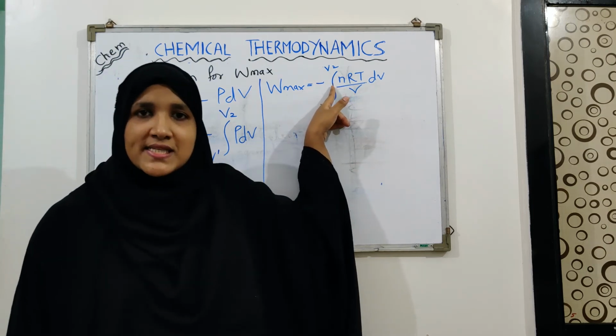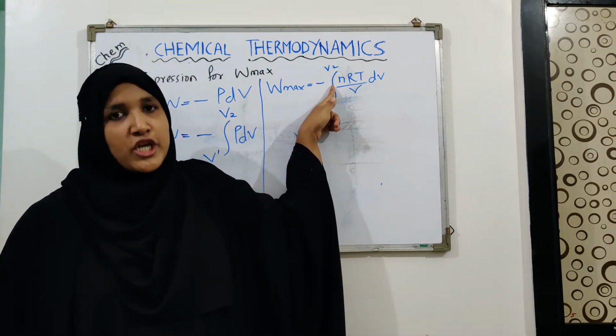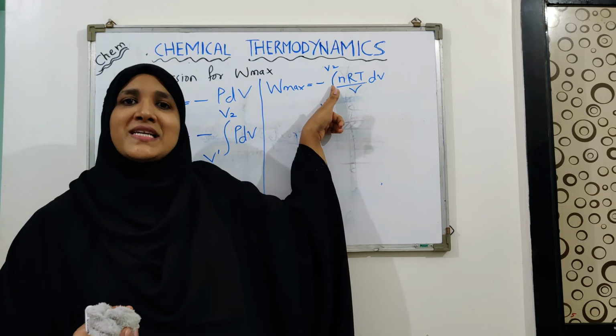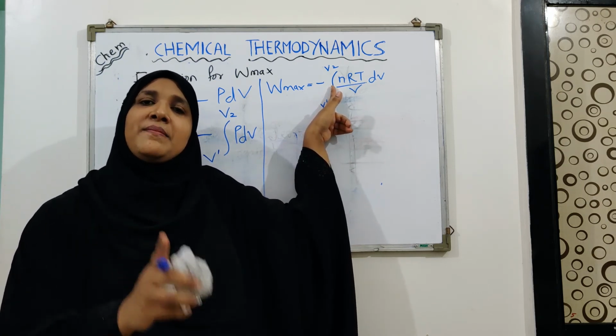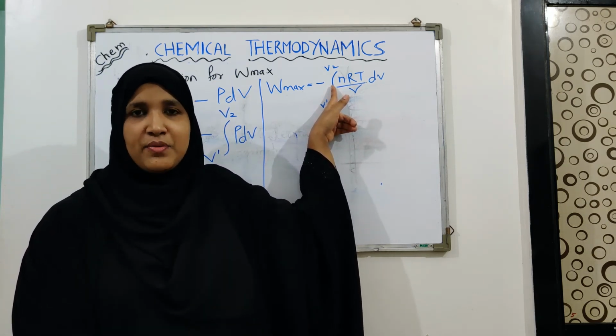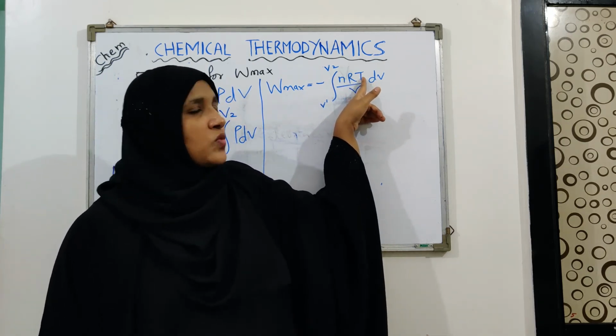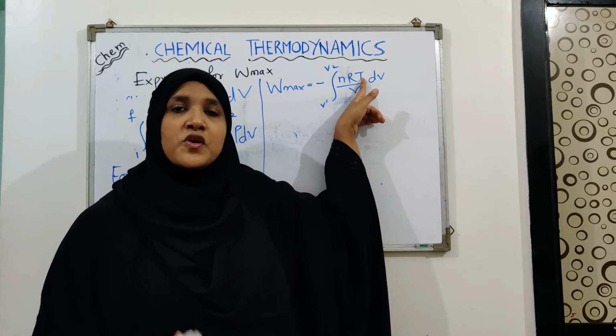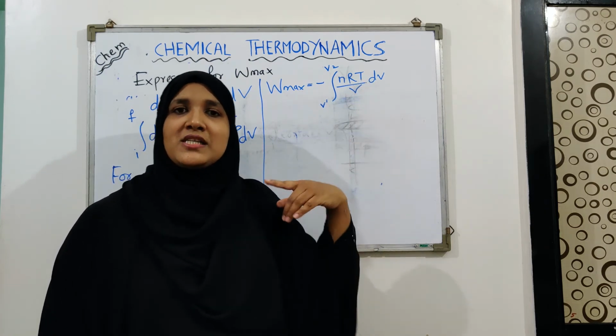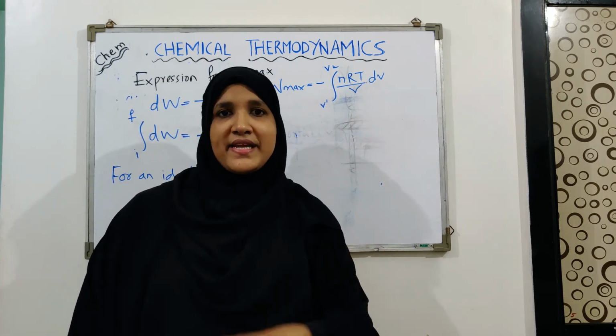Now since our system is a closed system, the number of moles of gas will not change, so n remains constant throughout the process. R is a gas constant, and T is temperature. The process is isothermal, which means the temperature also remains constant.